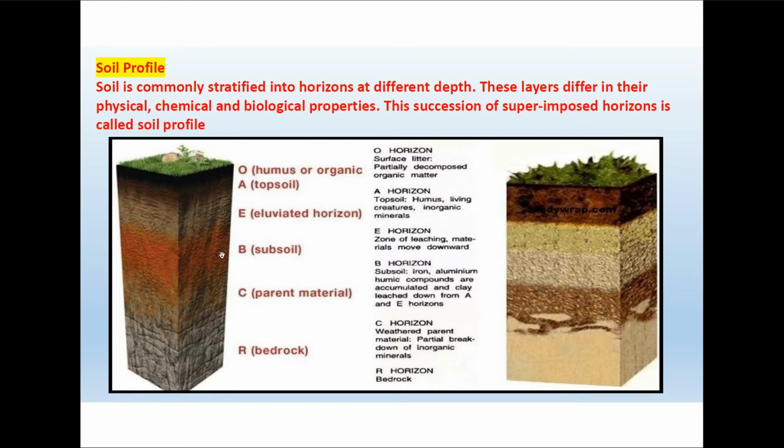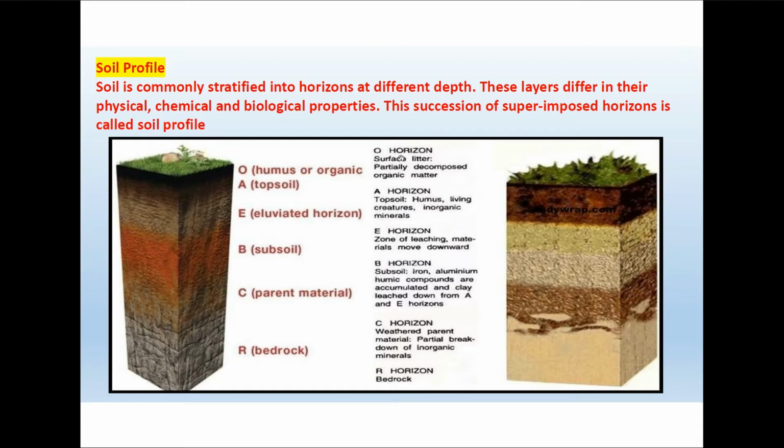What is soil profile? Soil is stratified into different horizons at different depths, and these horizons differ in their physical, chemical and biological properties. These horizons are placed one above the other at different levels and they are superimposed. This succession of superimposed horizons is called a soil profile.